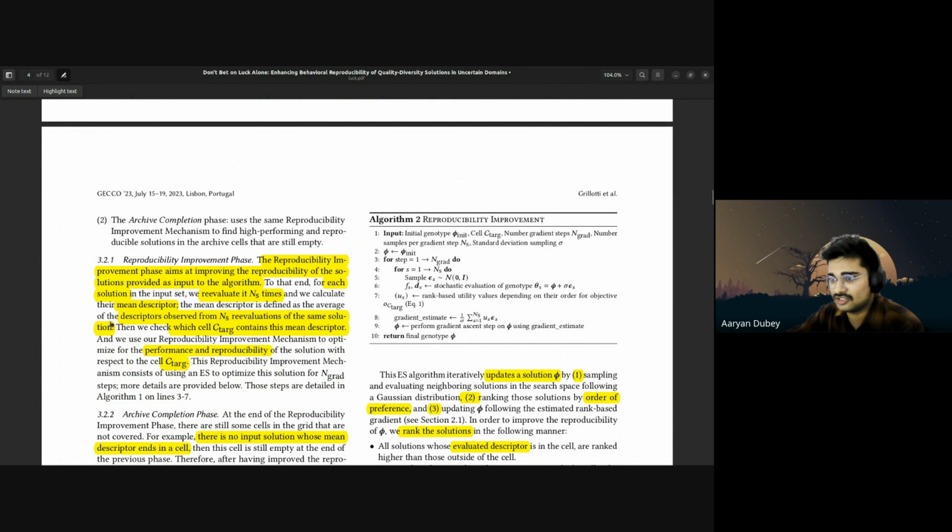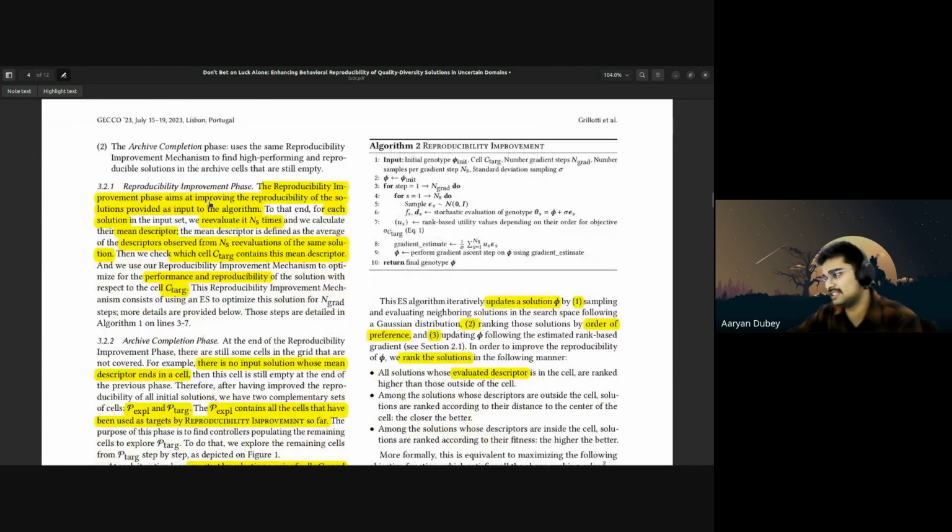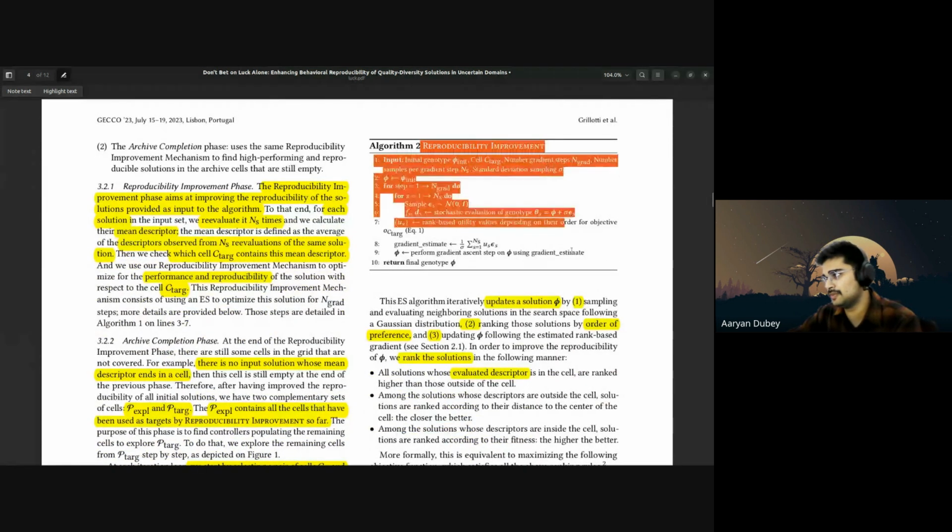So at the end, each solution takes an input step. We reevaluate it ns times and we calculate the mean descriptor. Mean descriptor, like I'll explain it to you, this whole reproducibility improvement. I have a code for it. So we calculate the mean descriptor observed from ns evaluations of the same solution. Then we check which cell that descriptor belongs to and we put it into the mean descriptor. So as we know, the reproducibility improvement mechanism optimizes for the performance and reproducibility of the solution with respect to the cell tag. So let's see. Let's skip this. Let's look at this algorithm too.